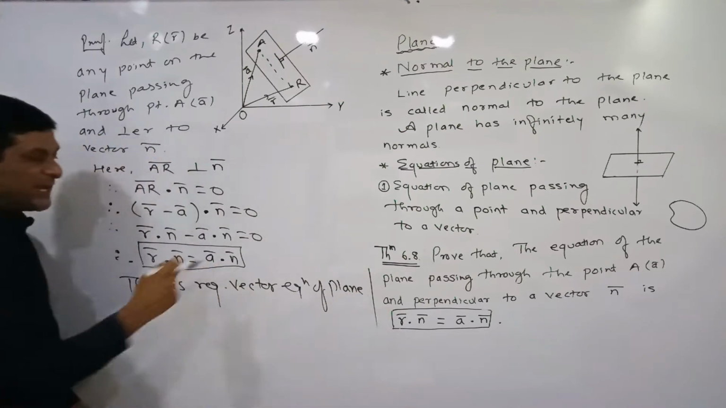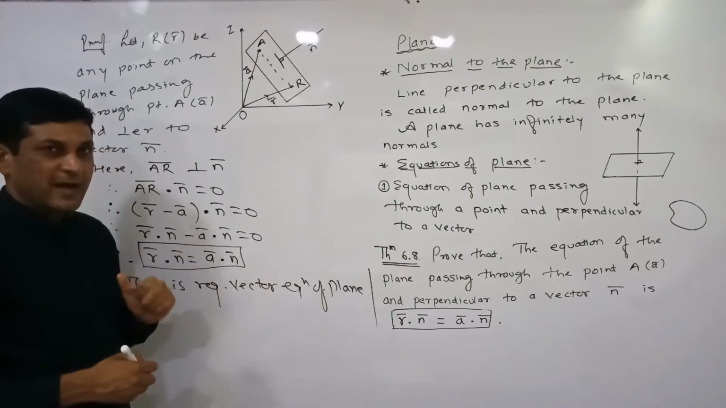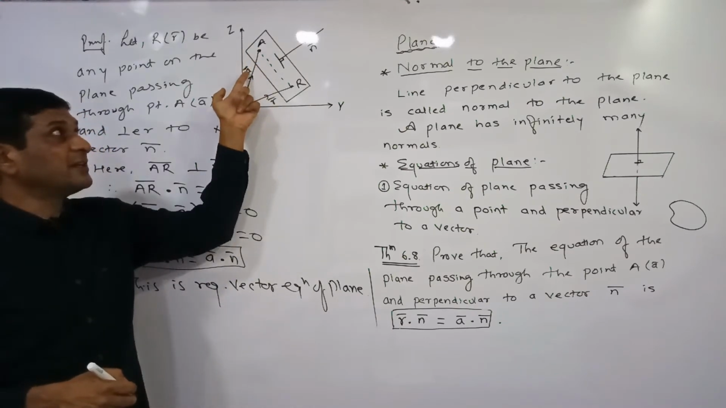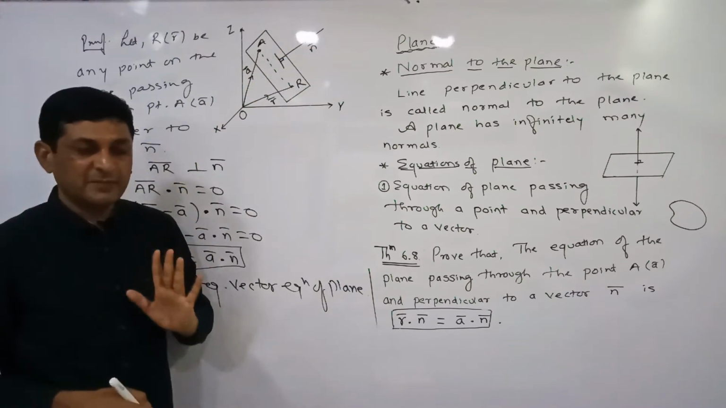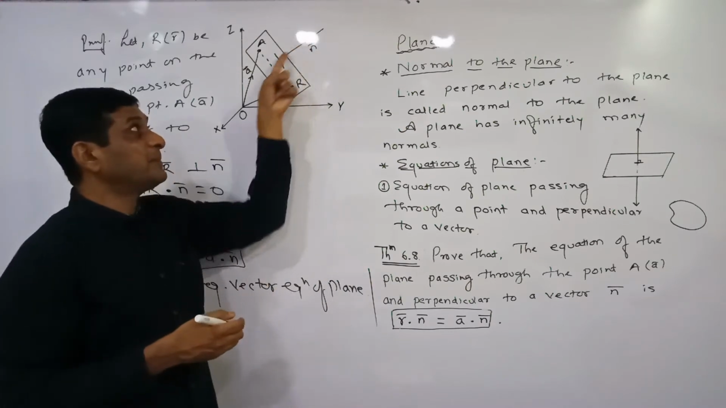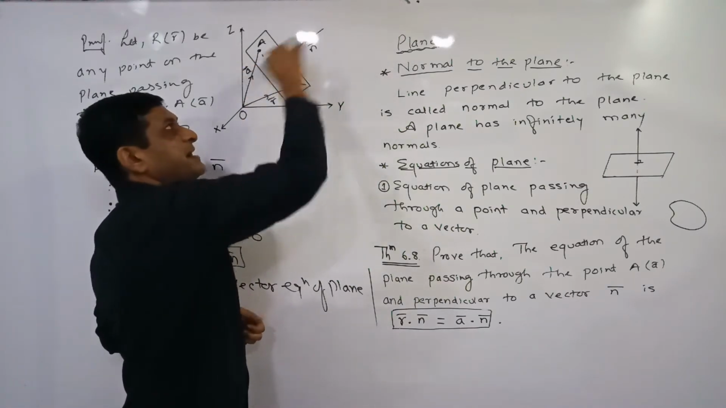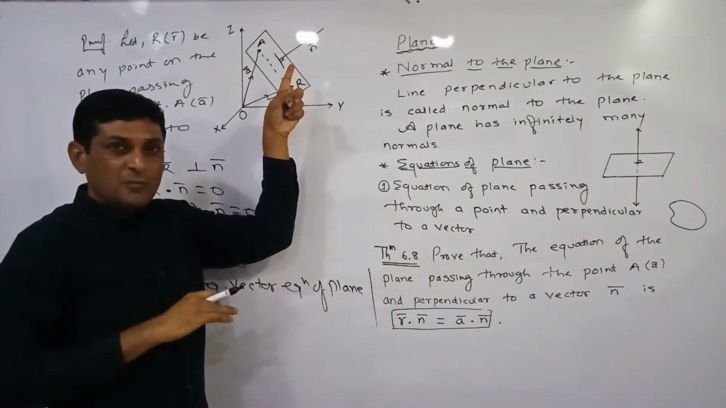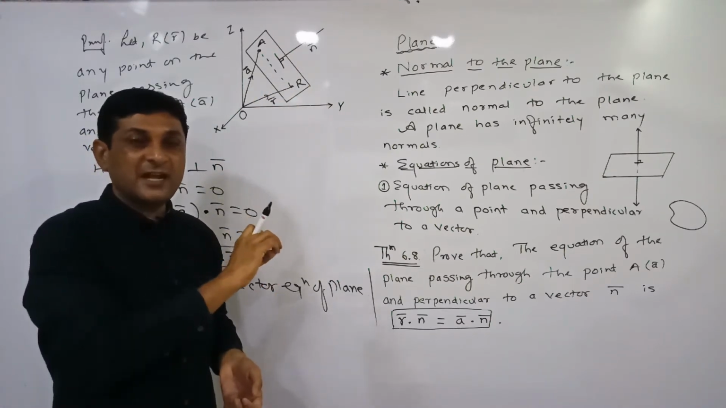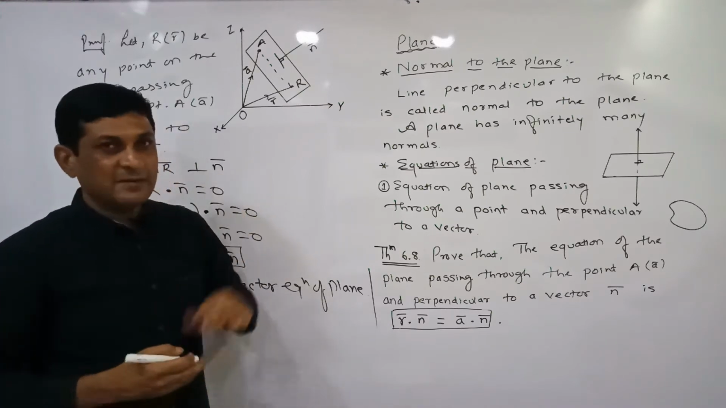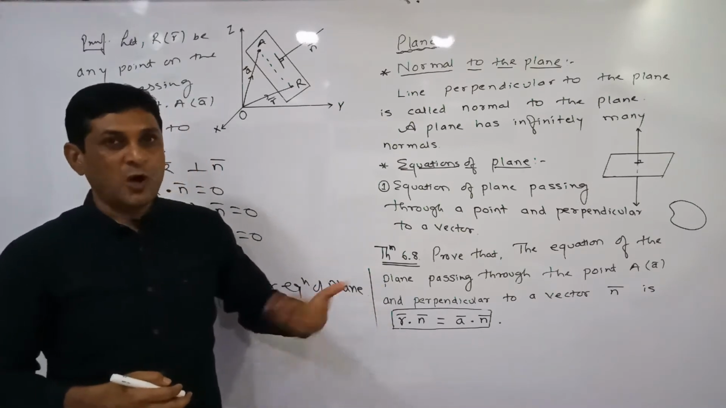So when is this formula applicable? If two values are given to us, which two? A bar and N bar. A bar is the position vector of one given point on the plane, and N bar is a vector perpendicular to the plane. If a line is perpendicular to the plane, then we call that line the normal. So N bar is perpendicular to the plane, or in other words, N bar is a vector along the normal to the plane.